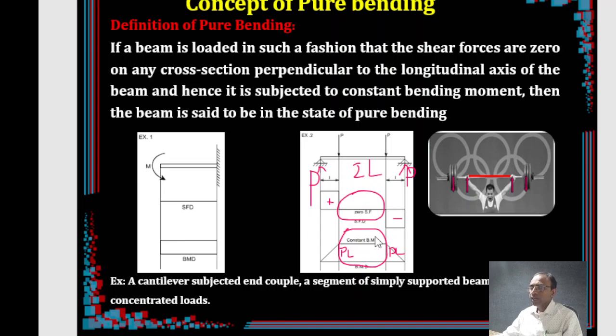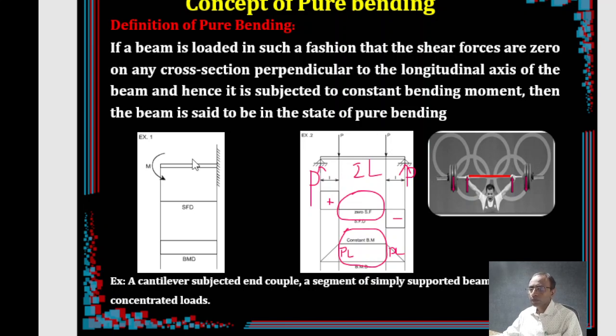So this is the case we are referring to now. This is what we are calling pure bending. When a portion of the beam, or segment of the beam, wherein only bending moment, constant bending moment, occurs and there is no shear force at all, such a part of the beam is said to be in pure bending, in the state of pure bending.